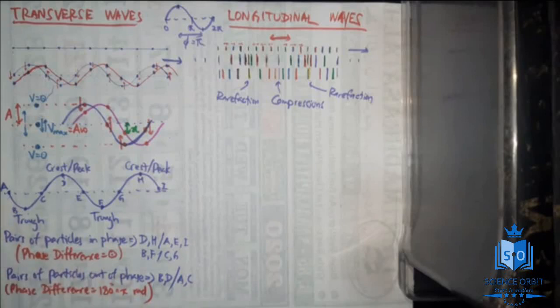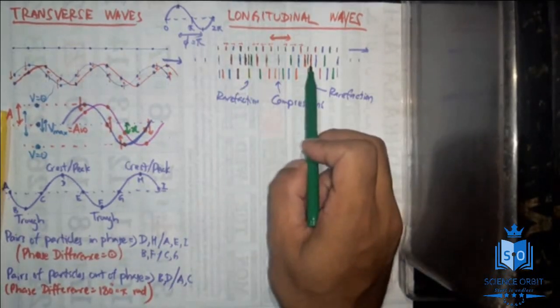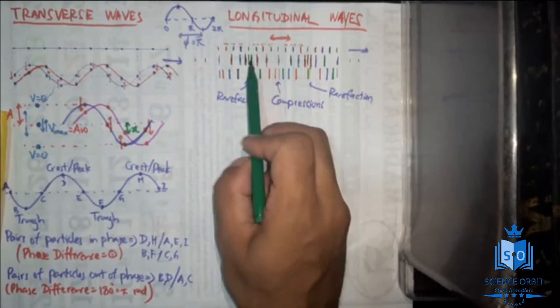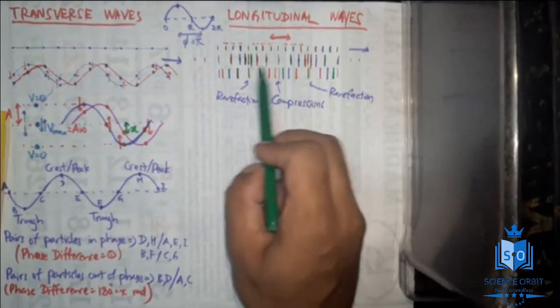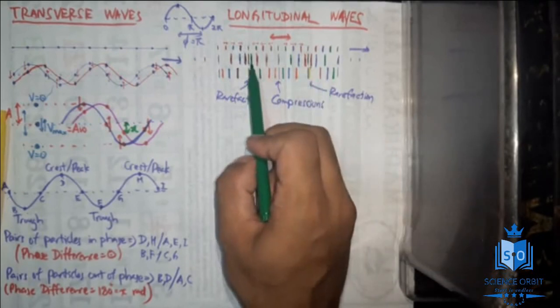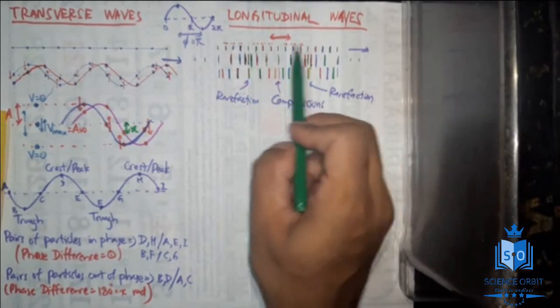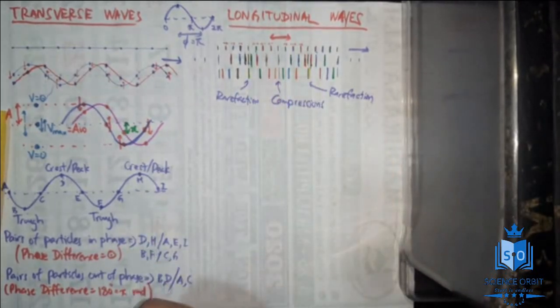If I take another particle, think of this green. Take this green and this red. Look at this green and look at this red. They are both closer to this one, and in the next case they are much away. Red is also much away. So this green and this red are also in phase.